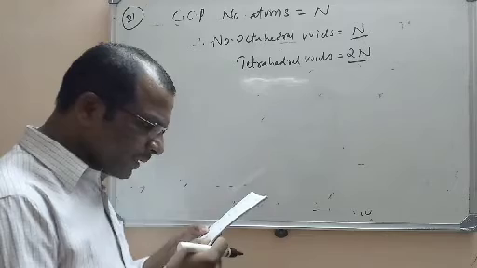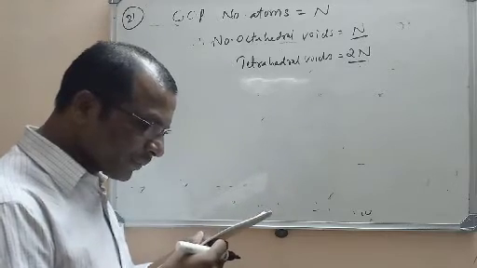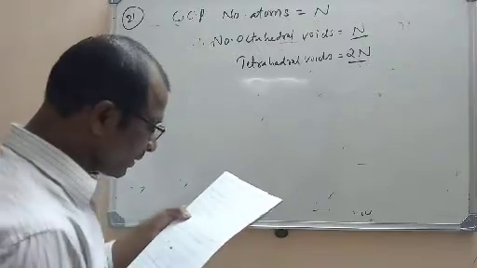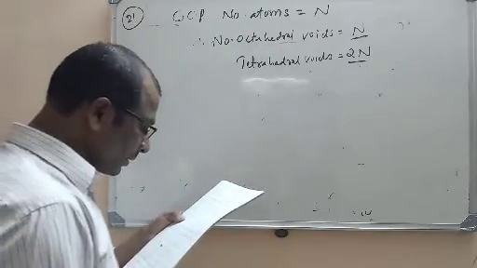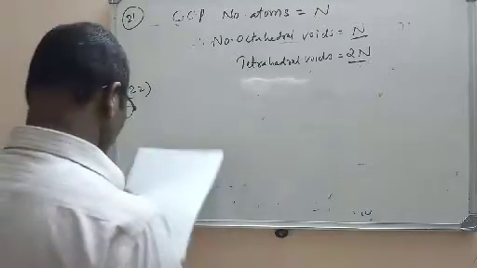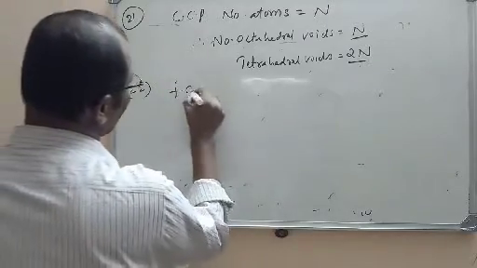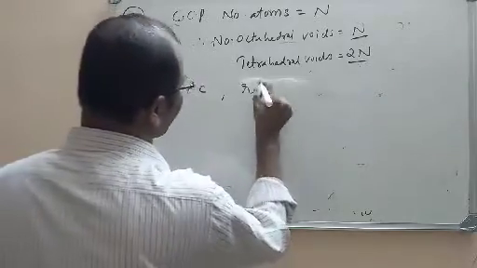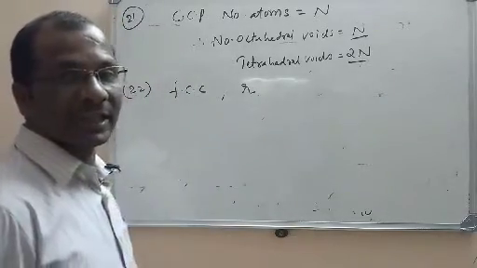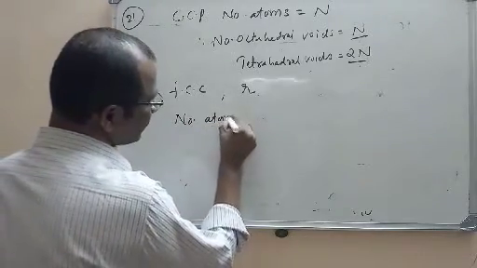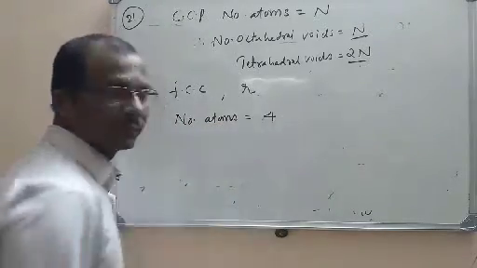Total volume of atoms present in an FCC unit cell of a metal whose radius is r. Here we have to find the total volume of the atoms. It is FCC here, and radius r is given. In FCC, what is the number of atoms? In FCC, it is always 4.